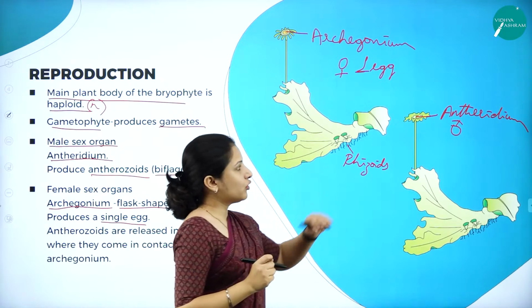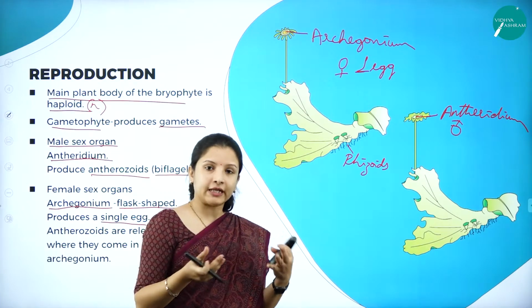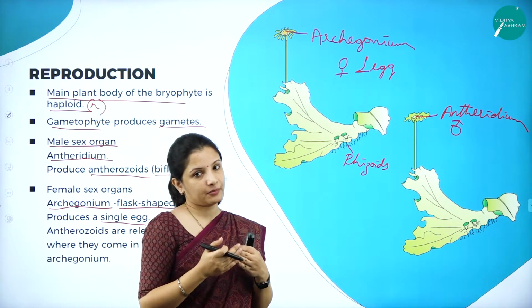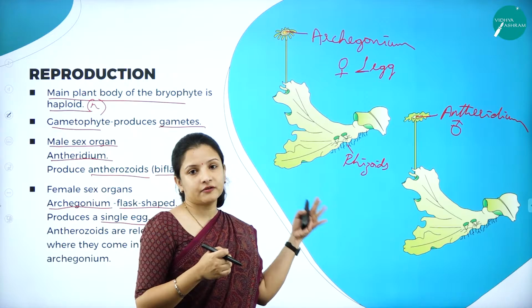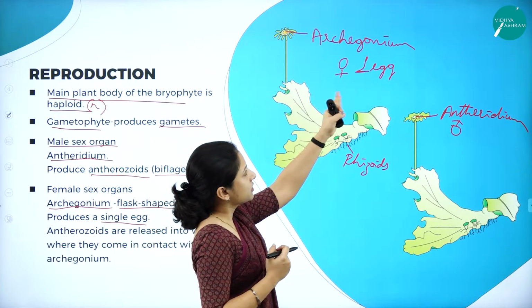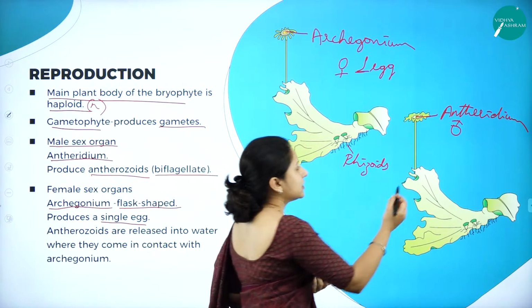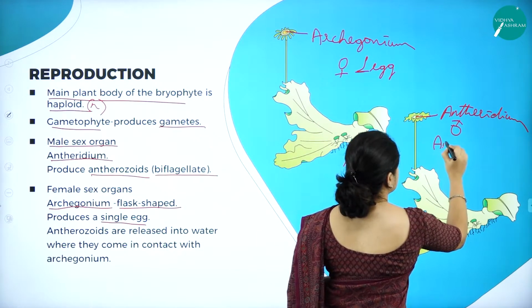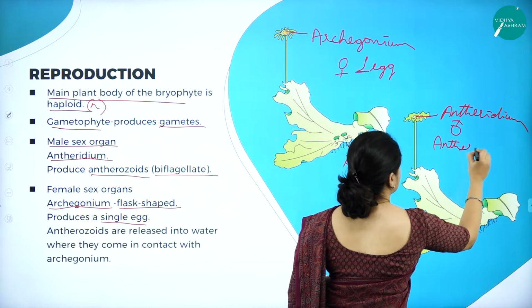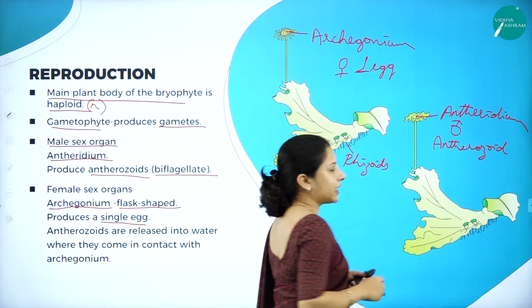Sometimes the male and female organs are present in different plants, and sometimes they are present in the same plant. I'll show you when the other slides come up, so you will understand. So archegonium, the female, produces one egg and the male produces the antherozoids. These antherozoids are biflagellate.